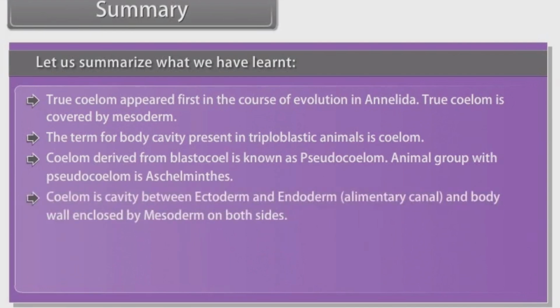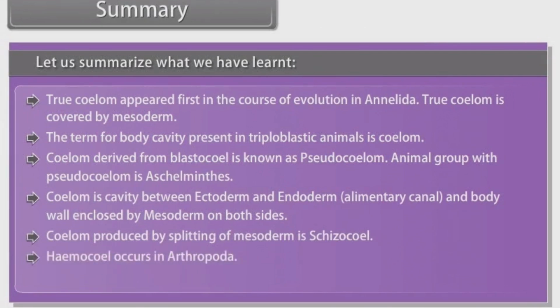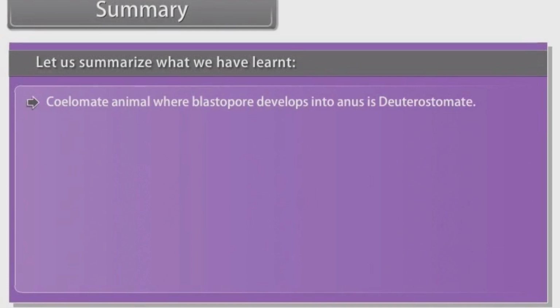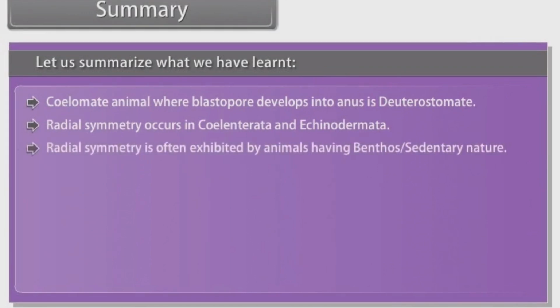Coelom is cavity between ectoderm and endoderm, that is, alimentary canal, and body wall enclosed by mesoderm on both sides. Coelom produced by splitting of mesoderm is schizocoel. Hemocoel occurs in Arthropoda and enterocoelomate invertebrate group is Echinodermata. Coelomate animal where blastopore develops into anus is Deuterostomate. Radial symmetry occurs in Coelenterata and Echinodermata. Radial symmetry is often exhibited by animals having benthos or sedentary nature. Metamerism is characteristic of Annelida.